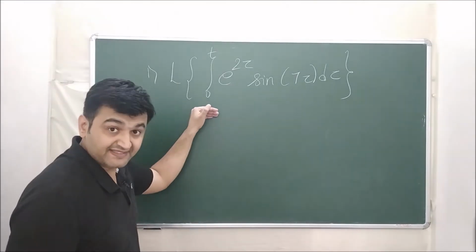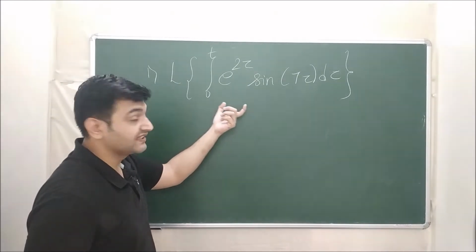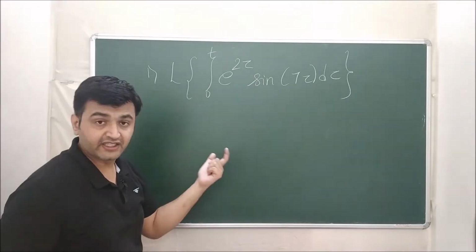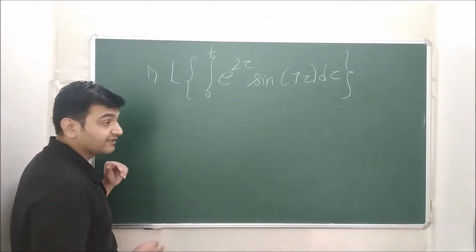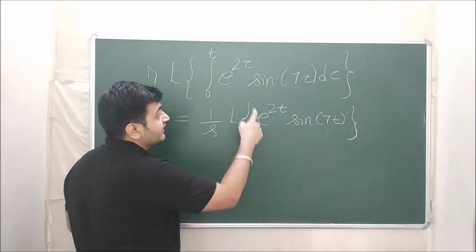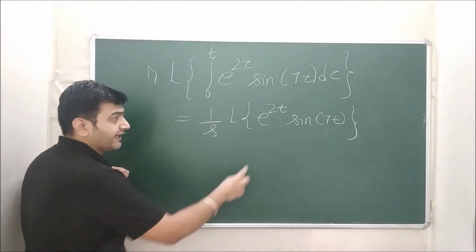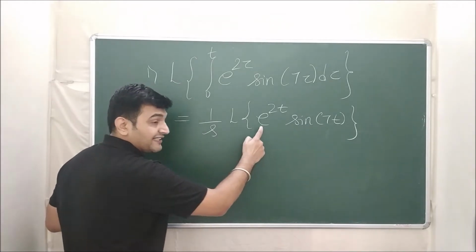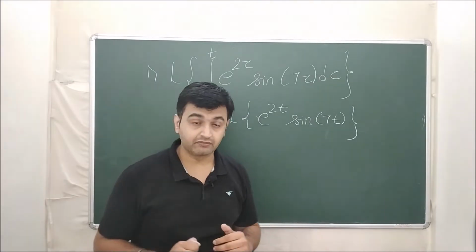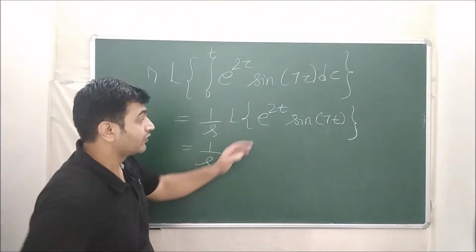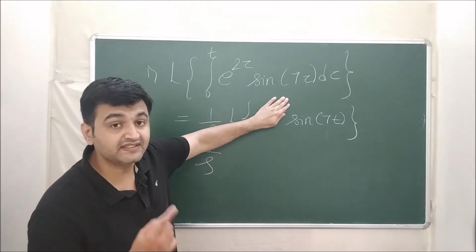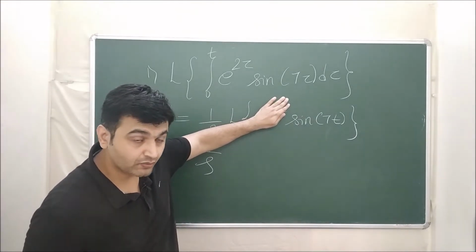So let's take the simple example first. I want to find what is Laplace of this integral. Whenever you have an integral from 0 to t, you take this theorem of Laplace integration. So what does the theorem say? It is nothing but 1 by s times Laplace of the function, which is e raised to 2t sine of 7t. And whenever you have an exponential in the picture, that too as a product, we think of the first shifting theorem. So what is the Laplace of this? You ignore the exponential. What is left? Laplace of sine 7t, which is nothing but 7 upon s square plus 7 square.